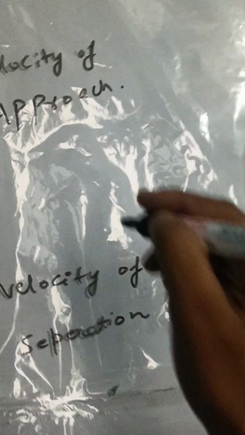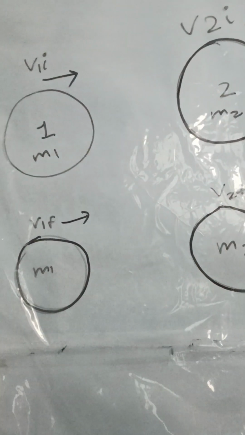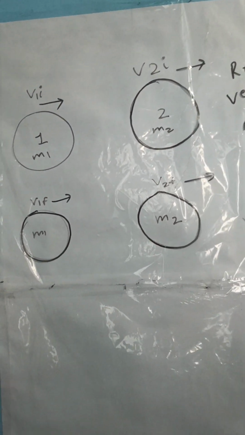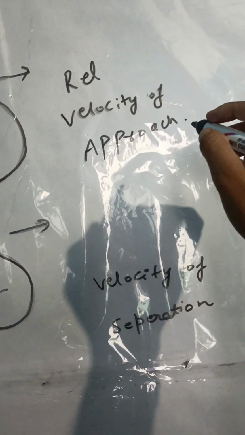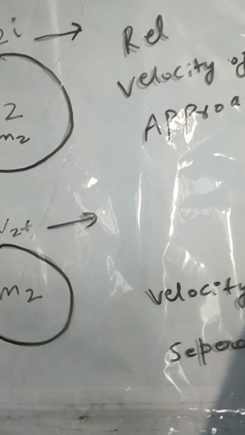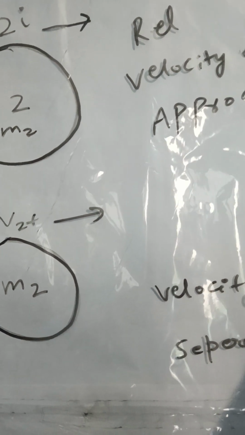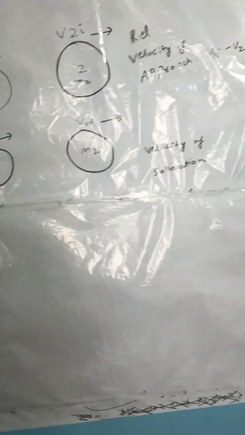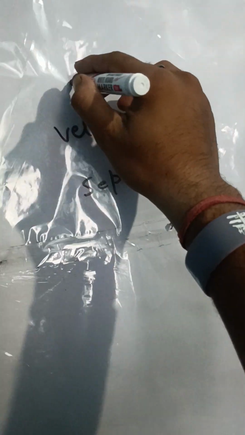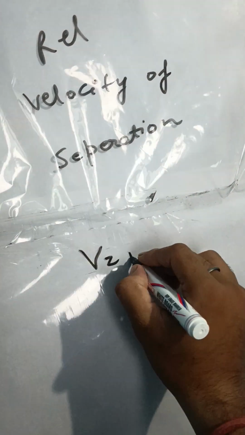Before collision, we talk about the velocity of approach. That is not velocity actually, it is relative velocity. We say relative velocity of approach. Body 1 and body 2 are there. So body 1 will approach body 2 only if there is some relative velocity of approach, that is v1 initial minus v2 initial, and after collision they have to separate, so relative velocity of separation will be there. Relative velocity of separation will be v2 final minus v1 final.